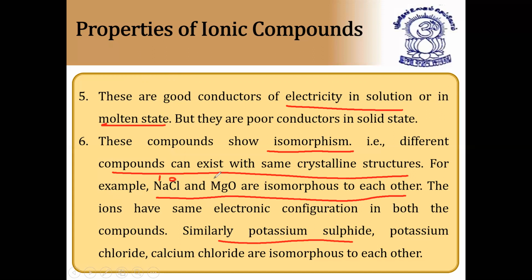Similarly, magnesium and oxygen are isomorphous to each other. Isomorphous means with the same crystalline structure. Simply, different compounds can exist with the same crystalline structures, and they are said to be isomorphous to each other. The ions have the same electron configuration in both compounds. Similarly, potassium sulfide and potassium chloride.